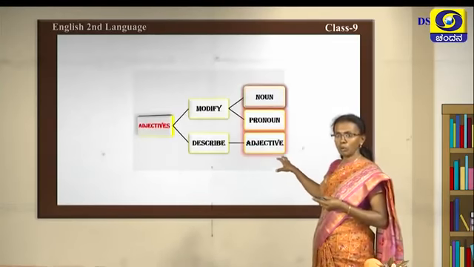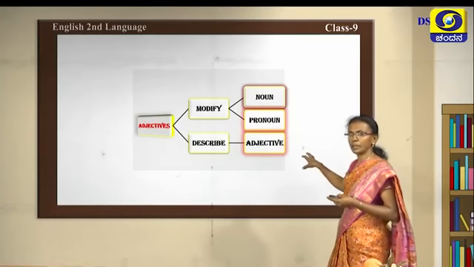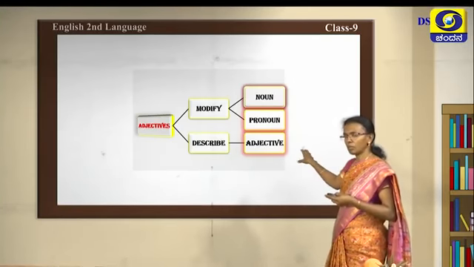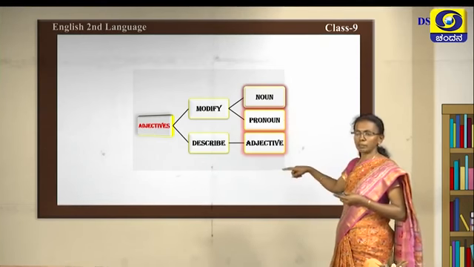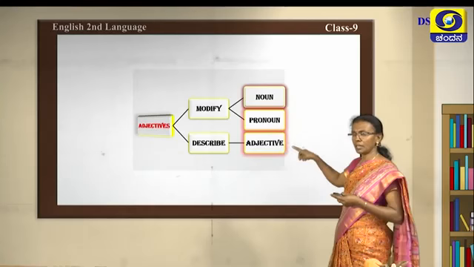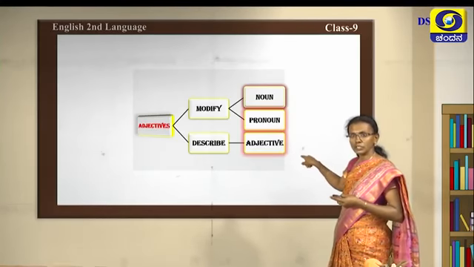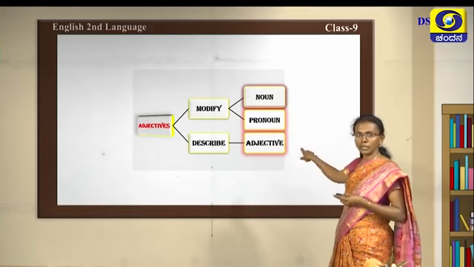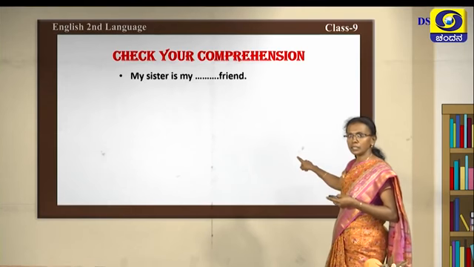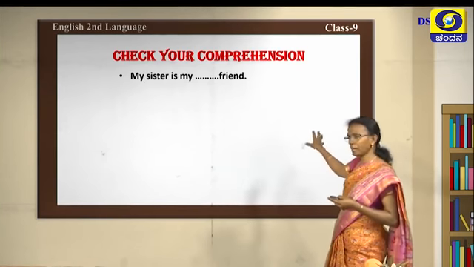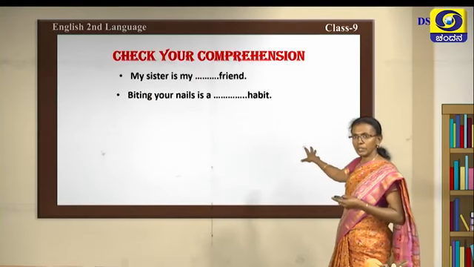Okay, now we move on to the part which you need to understand. See there, adjectives are nothing but words which modify and describe. What do they describe, what do they modify? They describe nouns, they describe pronouns, and they describe another adjective. Okay, now we will see in examples. My sister is my dash friend. Friend is the noun there, it is describing a noun. So we will see for the answer.